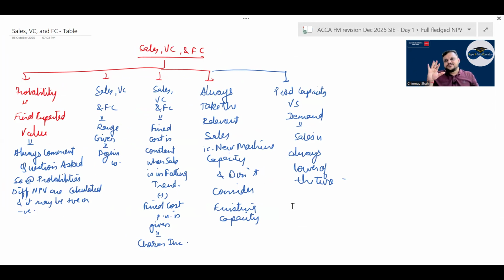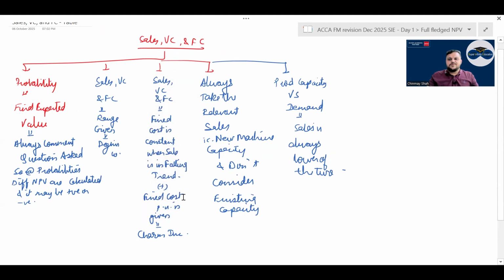Sales, variable cost and fixed cost range given. If the sale is 0 to 100, the selling price will be this; if it is 100 to 200, the selling price is this. Variable cost के लिए also range given. Fixed cost is constant when sale is in a falling trend, plus fixed cost per unit is given. That is there. Charming बोल के question है. So what happens? Fixed cost per unit is given.